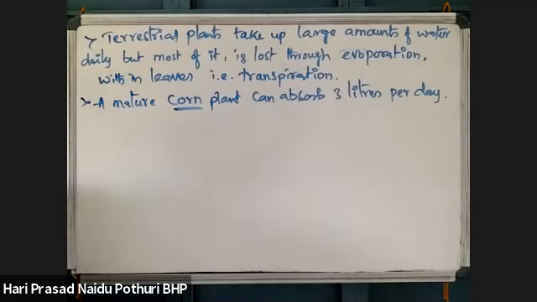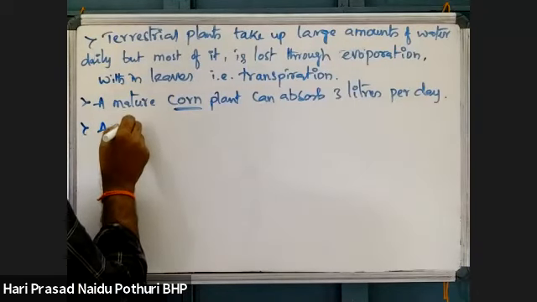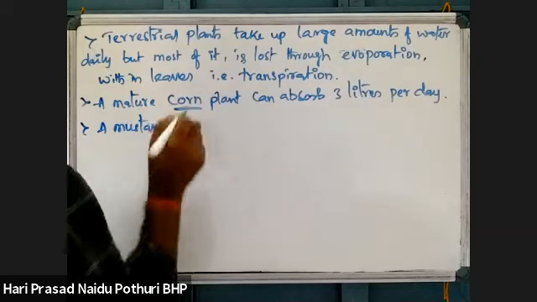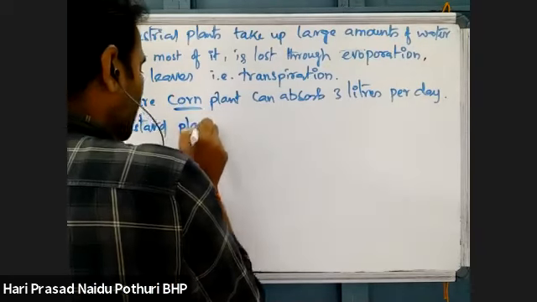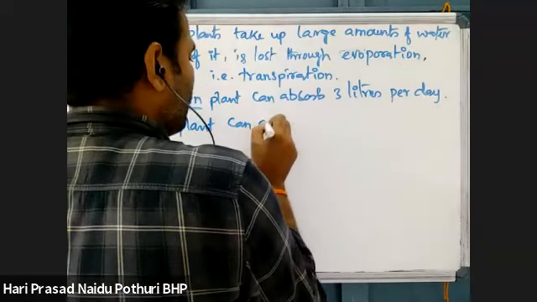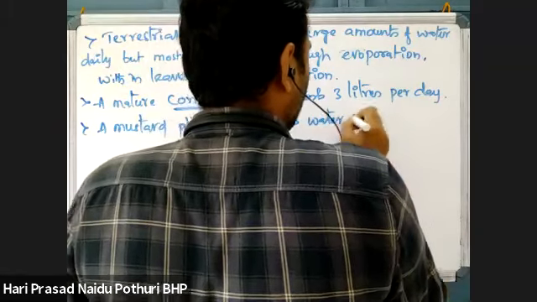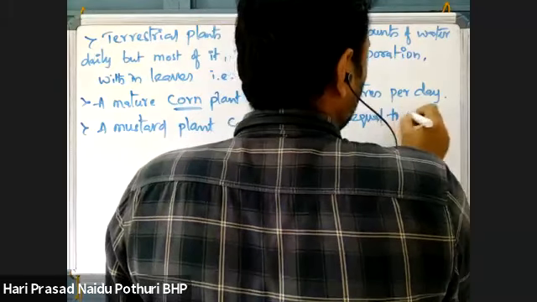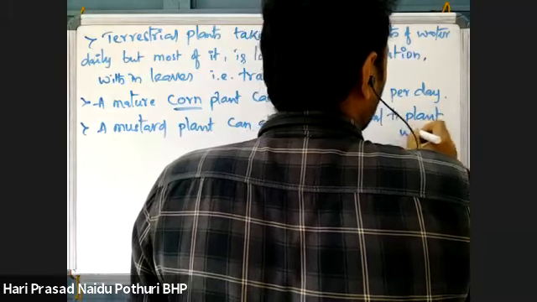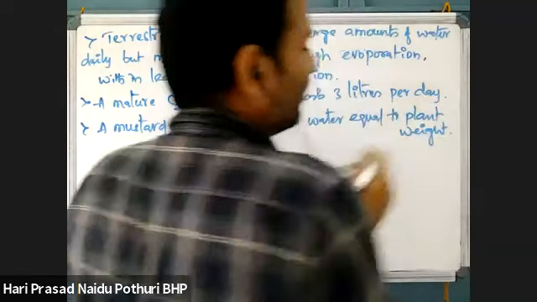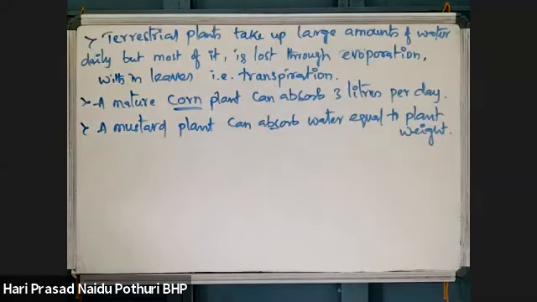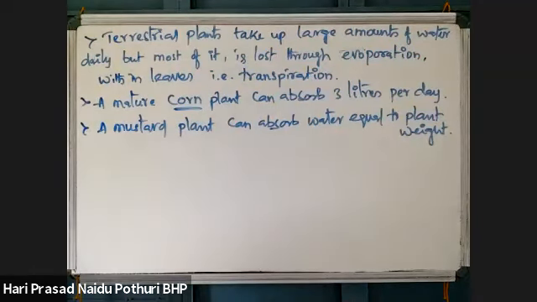And a mustard plant can absorb water equal to its weight within 5 hours.